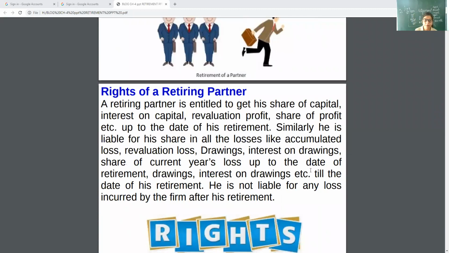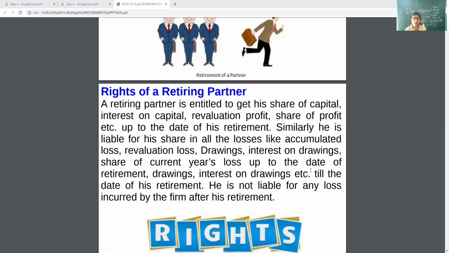A retiring partner is entitled to get a share of capital, interest on capital, revaluation profit, share of accumulated profits, or the duration of profits. Duration means if he works for the whole year, he will get the profit of that year also, up to the date of his retirement.